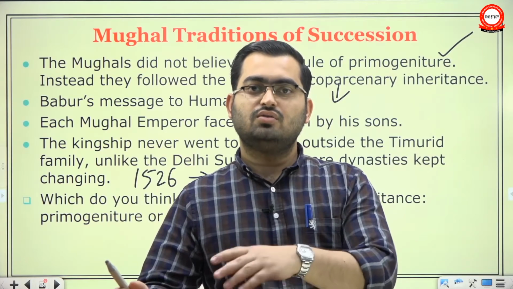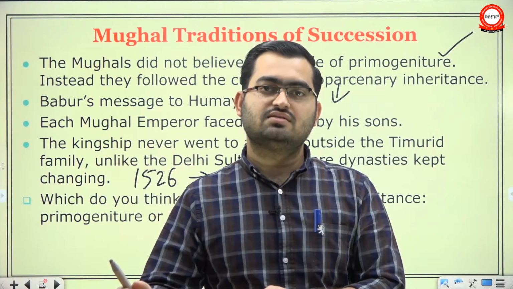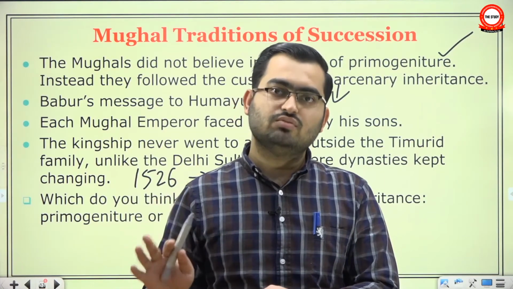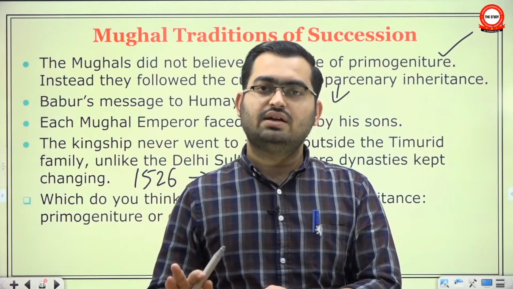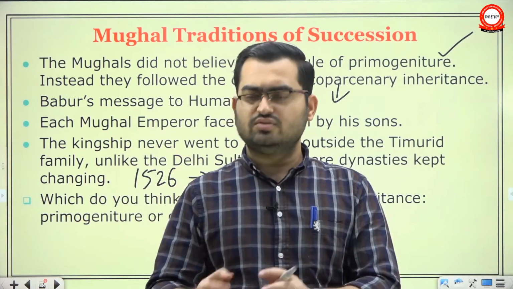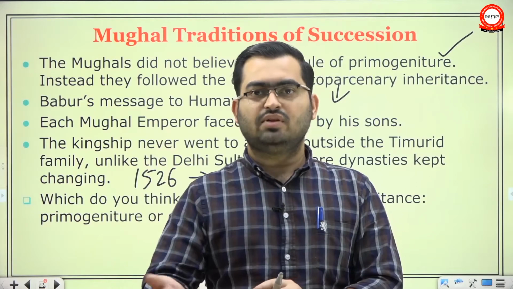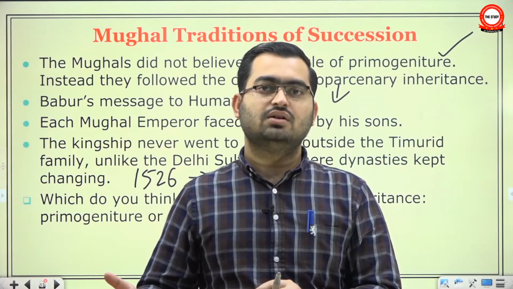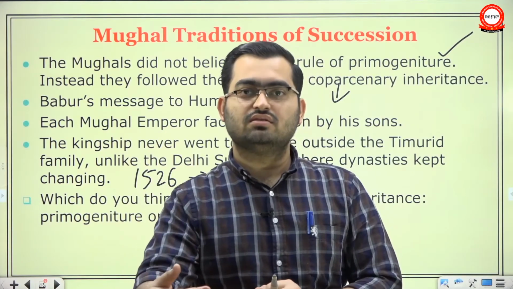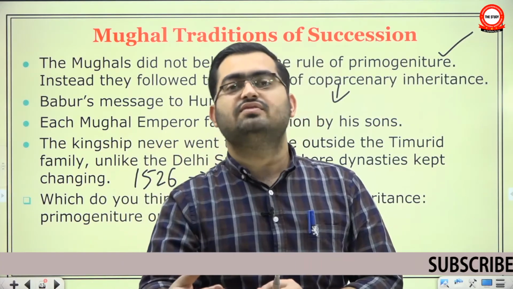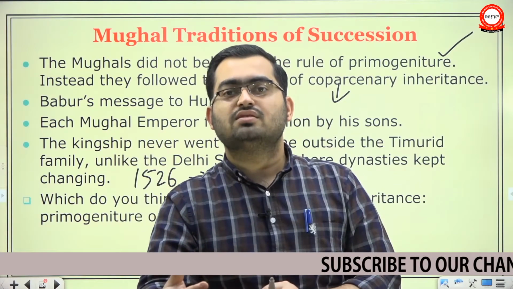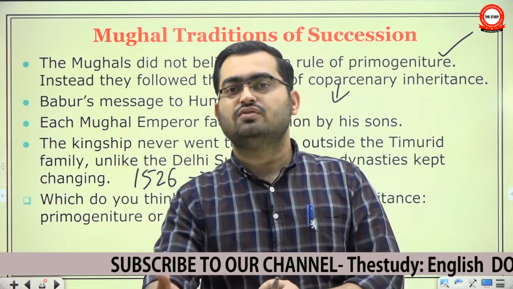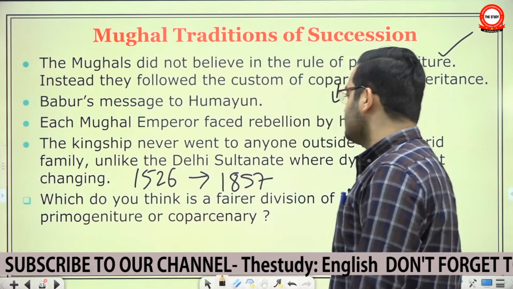There was no Khalji dynasty after the Slave dynasty. There was no Tughlaq dynasty after the Khalji dynasty, then Sayyids and Lodhis. No, they were always Timurid. From A to Z, always Timurid. So, though gradually nobles became powerful, they became kingmakers, they became king killers, but they could never imagine becoming a Badshah. That is the reason why in 1857 the memory of the Mughal emperors, the Timurid emperors, was still so powerful that there was a natural choice for the rebelling soldiers.